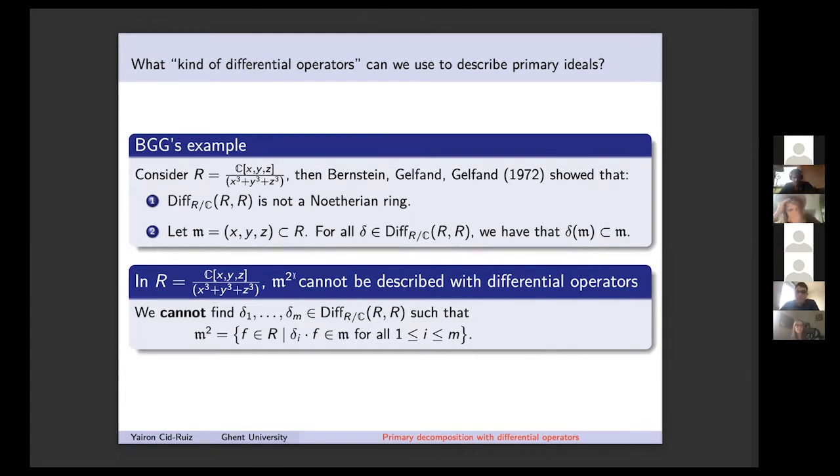Using that there is no differential operator of negative order, you can show, for instance, that already in this setting you will not be able to extend the original theorem of Palamodov, because in this really nice, simple ring or algebra, you cannot describe M squared with the use of differential operators. What I mean is that you cannot find differential operators delta 1 until delta m, from R into R, such that M squared is described in the setting of Victor Palamodov. So you apply the differential operators and then it goes to M. This follows basically from the fact that there are no differential operators of negative degree.